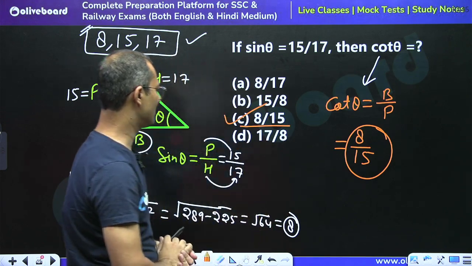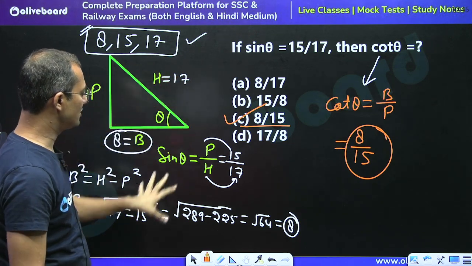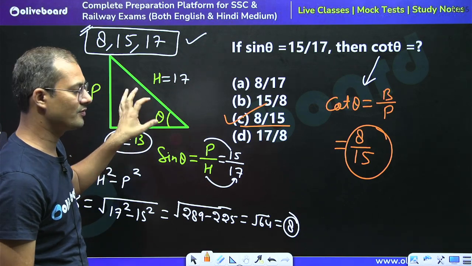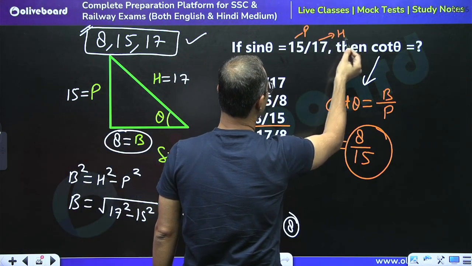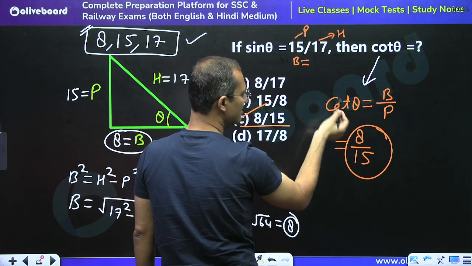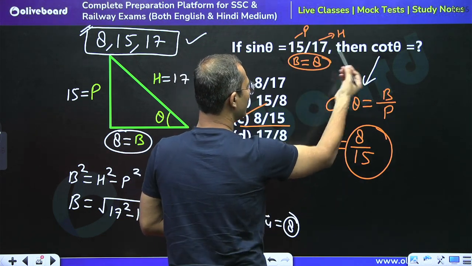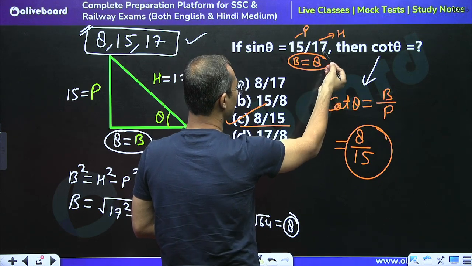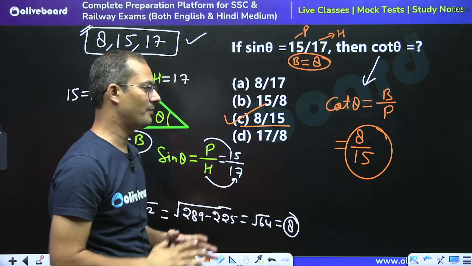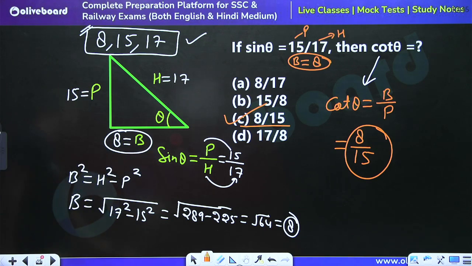C part is the right answer. If we know the triplet, there is no use of doing all these things. Directly we can say that this is the perpendicular, this is the hypotenuse, so the triplet is 8, 15, 17. So the base would be 8. Cot theta is base upon perpendicular, so 8 by 15 would be the right answer. Just by observation, without pen and paper, we can answer this question if we know the triplet.